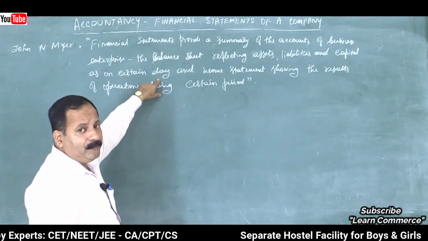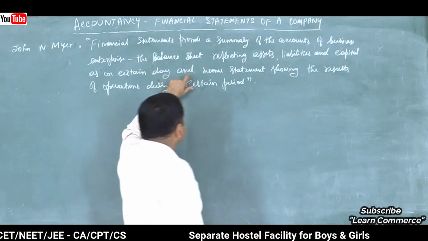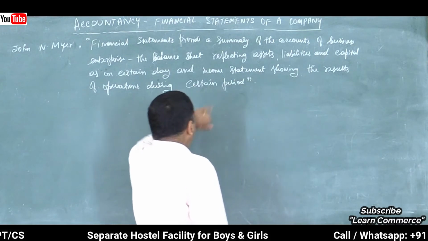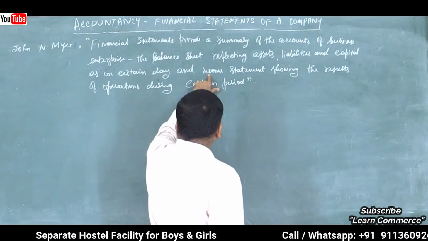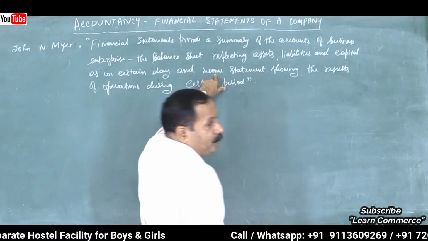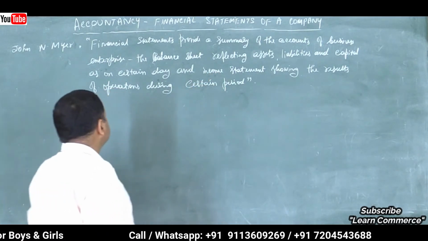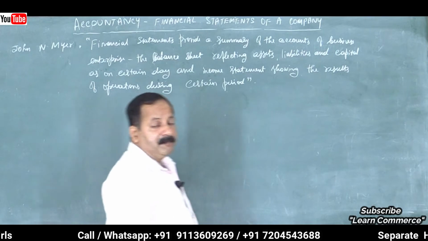We will prepare final accounts. Along with that, we will prepare the income statement, or that is the statement of profit and loss, showing the results of operations during a certain period.